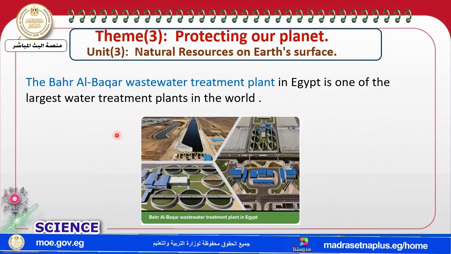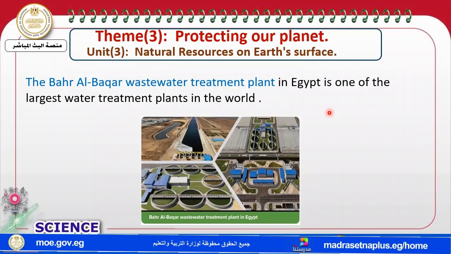This wastewater treatment plant is one of the largest in the world and Egypt. What is it used for? To recycle and clean the used water to irrigate, for farming, for washing, not of course for drinking, but so we can reuse it again.